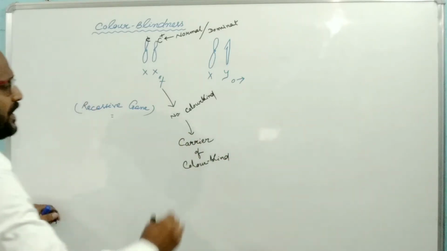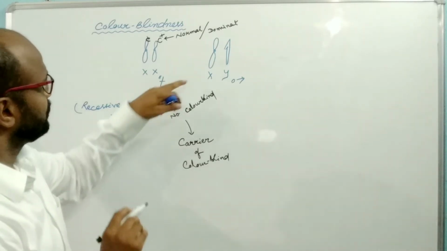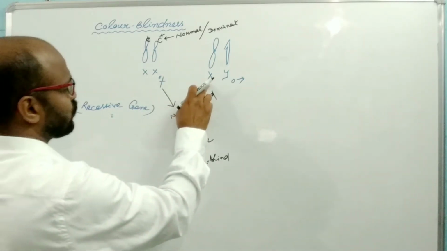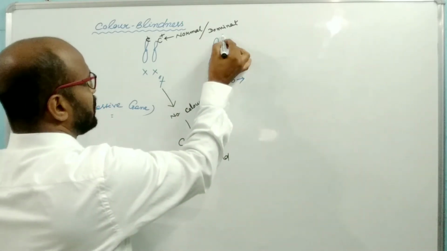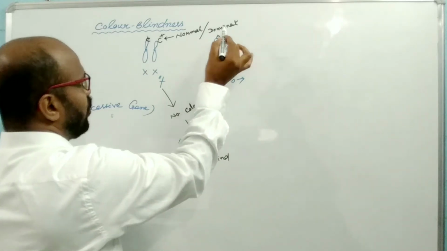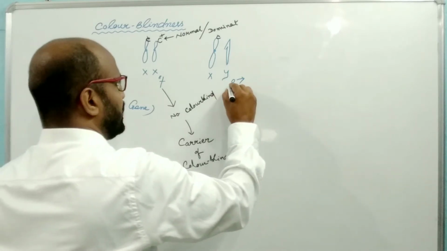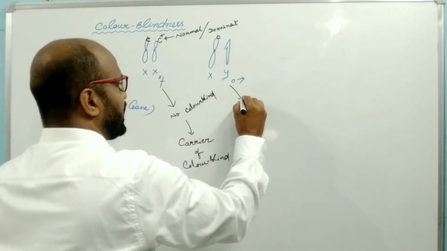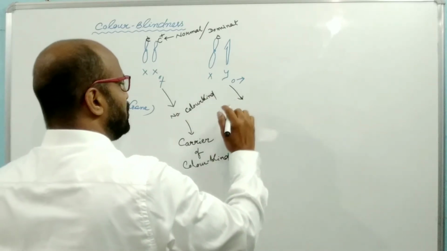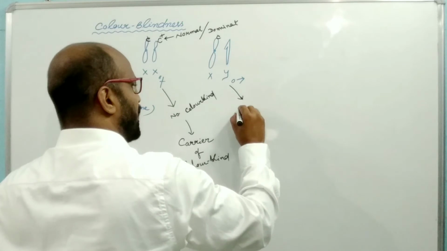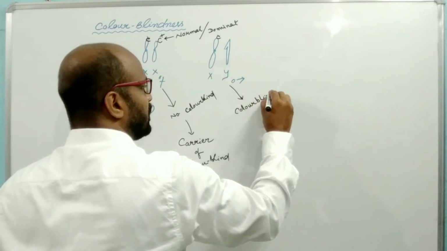But in case of male, there is one X chromosome and one Y chromosome. If the defective color blindness gene small c is present on the X chromosome of the male, then the color blindness character will appear. So here the individual will be color blind.